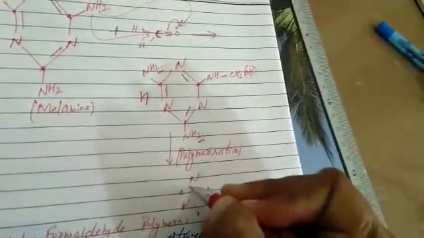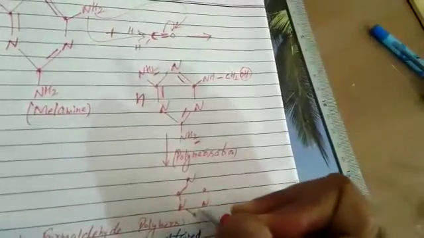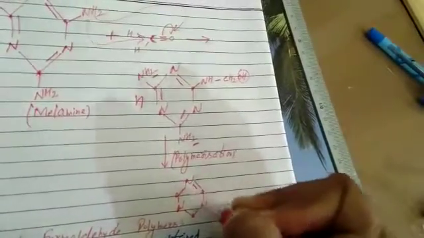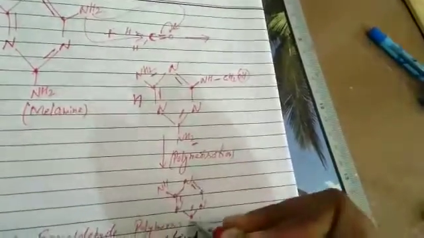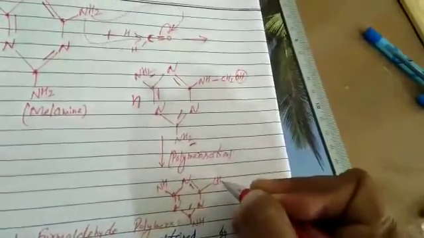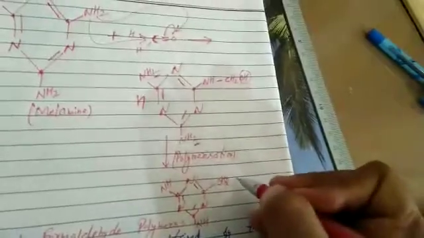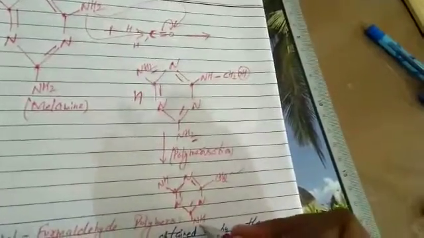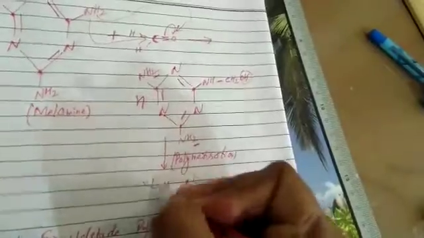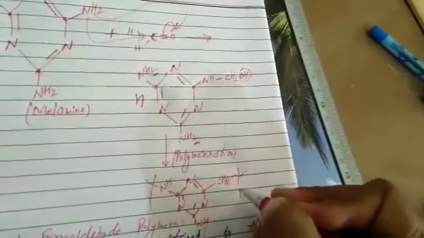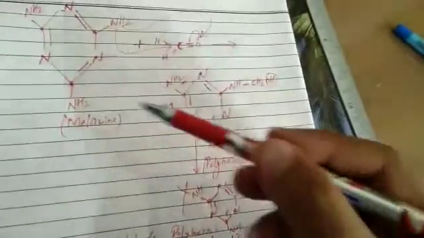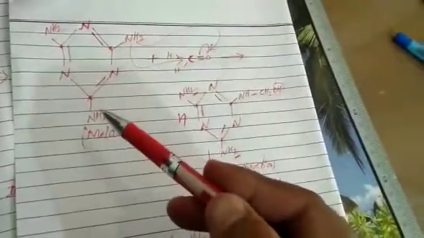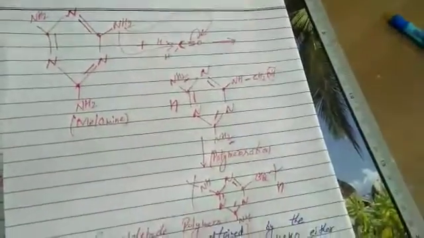Three nitrogen linked by carbon atoms and three double bonds. It lost H. Now what is left? NH. It again lost H. What is left? NH. At first it was CH2OH. It lost OH. What is left? CH2. Bond will expand. This junction will expand. How many times? N times. It is called melamine formaldehyde polymer. It's easy. Please do by yourself in your notebook. At first do the condensation of melamine with formaldehyde and then polymerization.